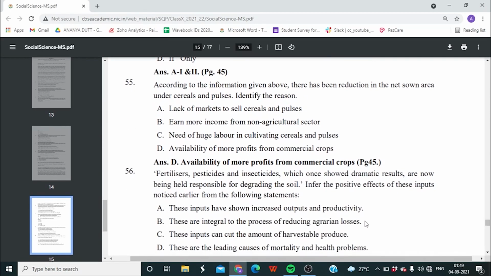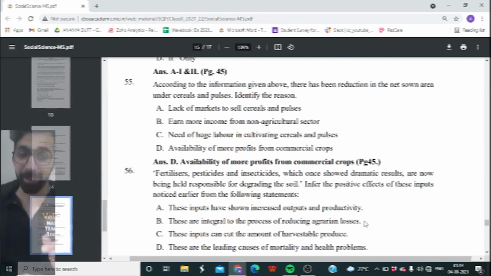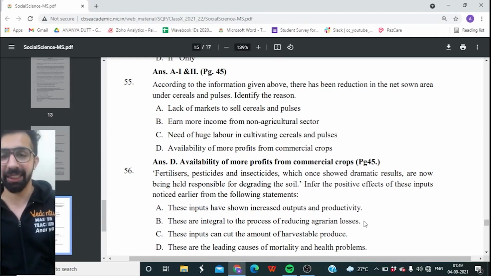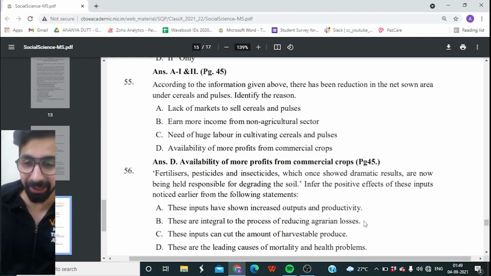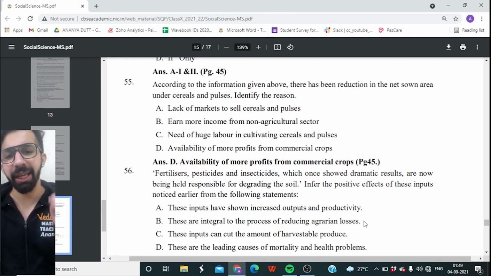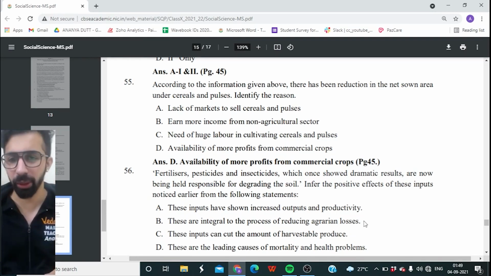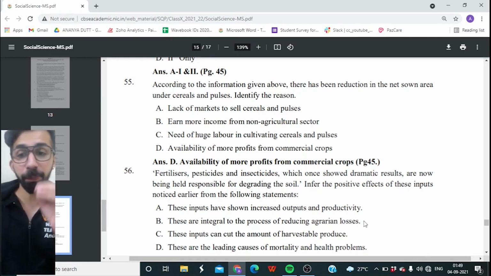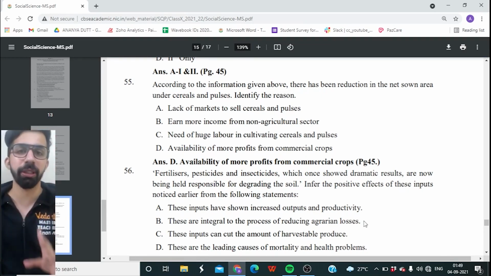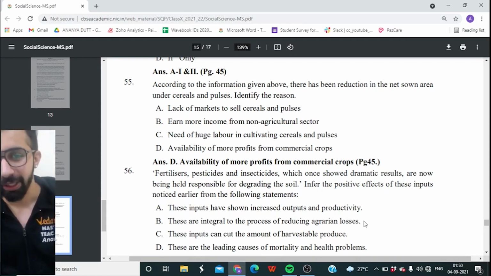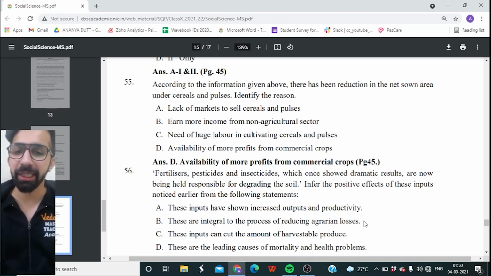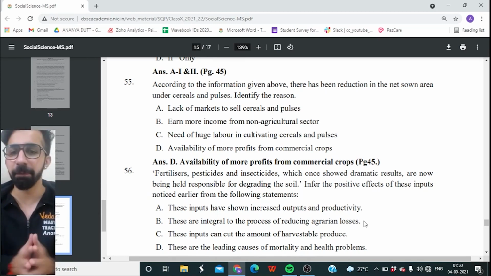56th question, guys, on your screen. Fertilizers, pesticides, and insecticides, which once showed dramatic results, are now being held responsible for degrading the soil. Infer the positive effect of these inputs noticed earlier from the following statements. Option A. These inputs have shown increased outputs and productivity.